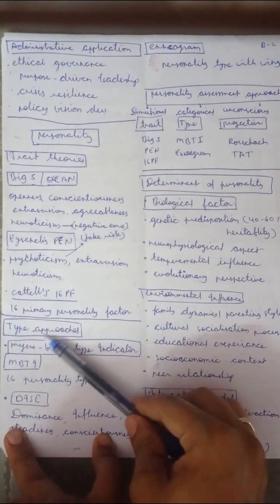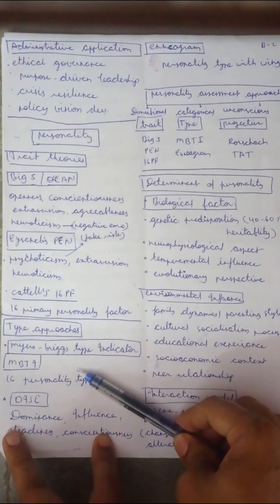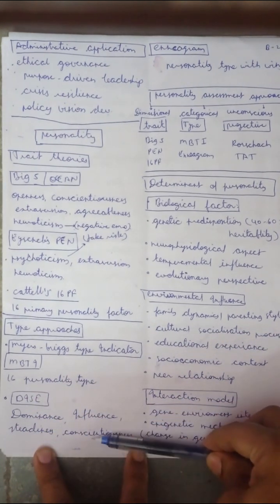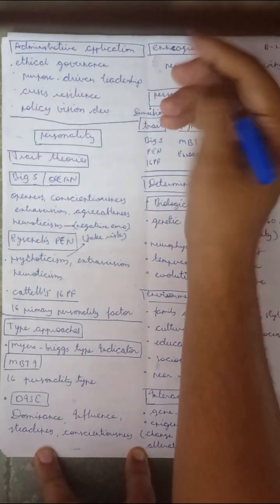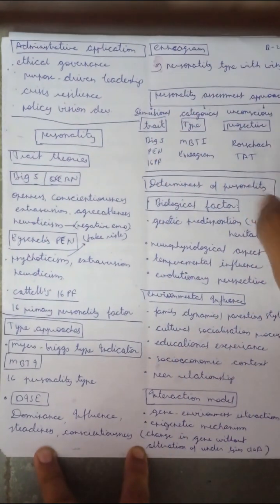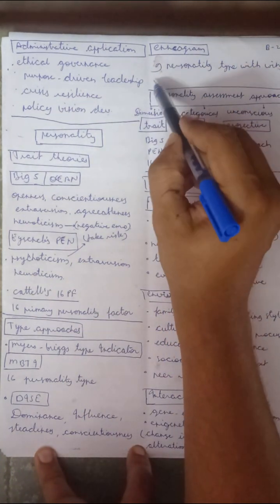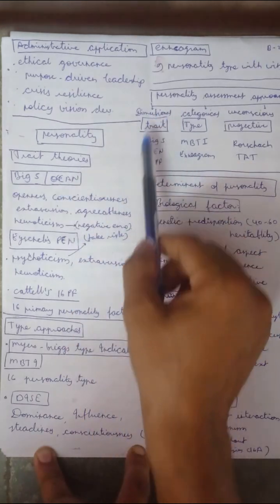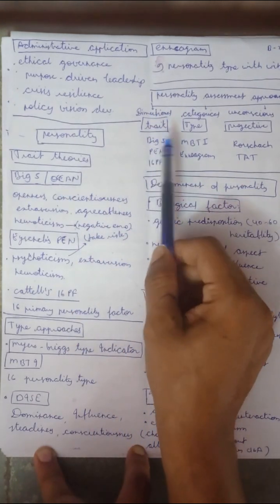Type approach: Myers-Briggs Type Indicator, MBTI, 16 personality types. Then DISC: dominance, influence, steadiness, and conscientiousness. And the Enneagram means 9 personality types with a wing, one of which is dominant. Then the personality assessment approaches. Three approaches: dimensional or trait approach, in which the Big Five: openness, conscientiousness, extraversion, agreeableness, and neuroticism.